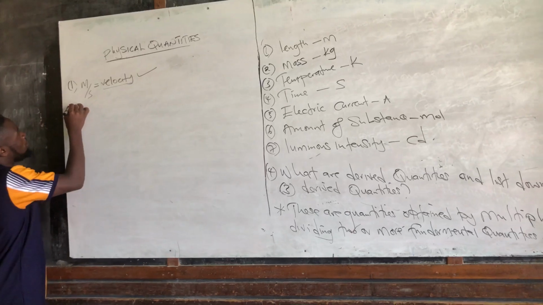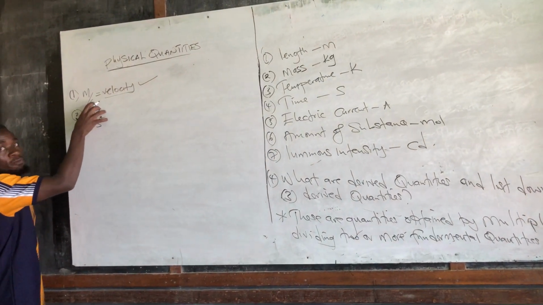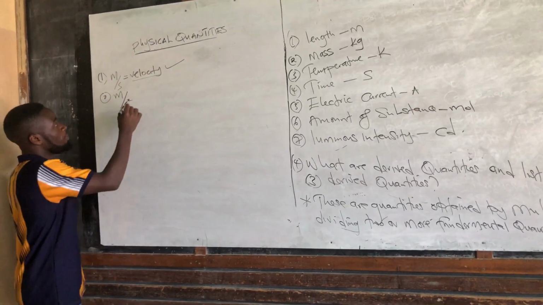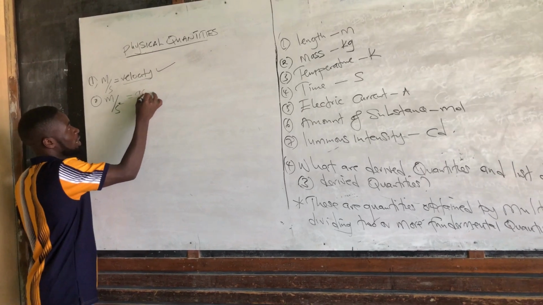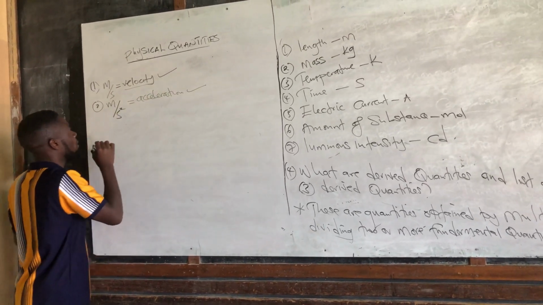Okay, let's go to number 2. Meters per second squared. So here it involves dividing two fundamental quantities. So what is the answer here? It is acceleration. Okay? What else?